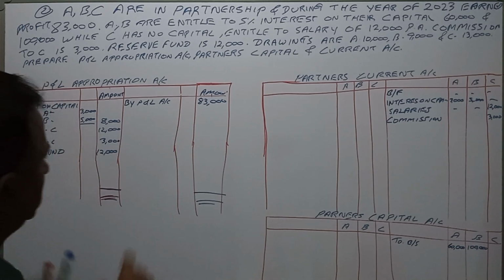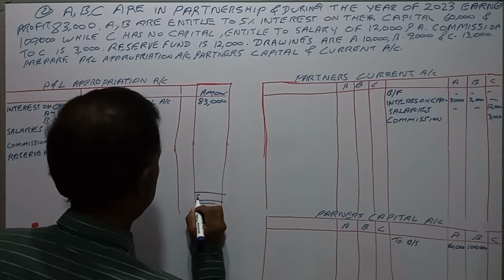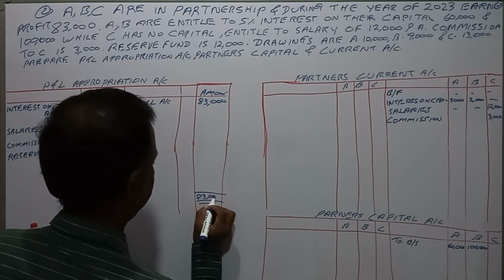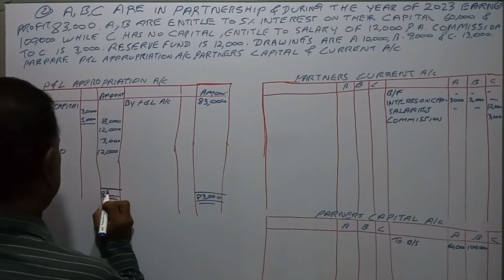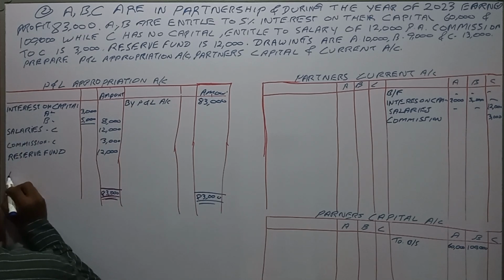So here 83,000 is the higher amount, so 83,000 you are balancing.